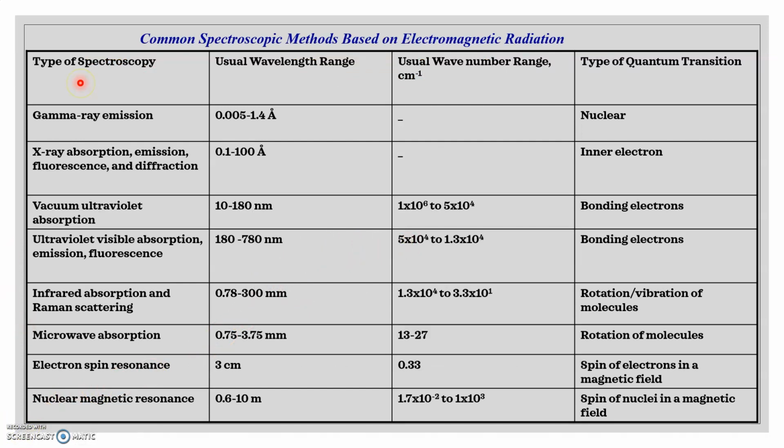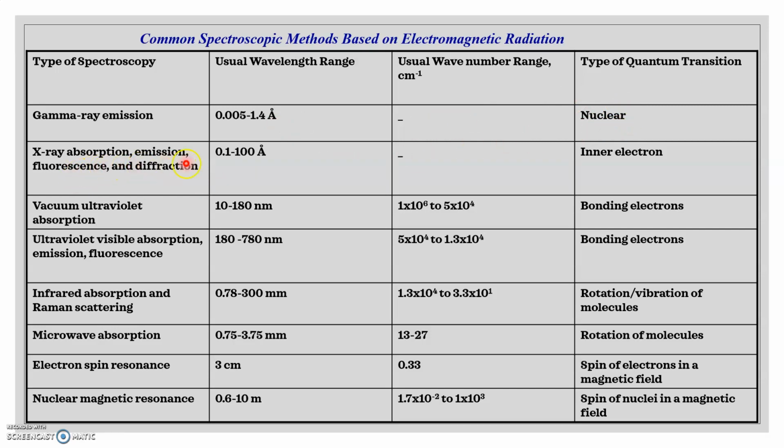When an electromagnetic radiation is passed on a molecule, the following changes take place. These are the common spectroscopic methods based on electromagnetic radiation, which start with cosmic rays, having a wavelength of 10 raised to minus 9 nanometers. Next is gamma ray emission, which has a wavelength range of 0.05 to 1.4 angstrom, and the changes take place within the nucleus.